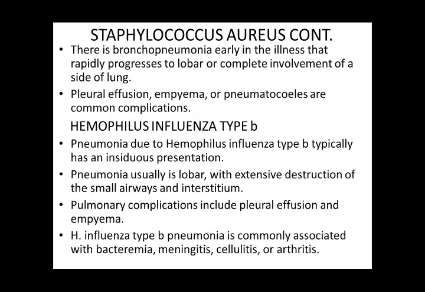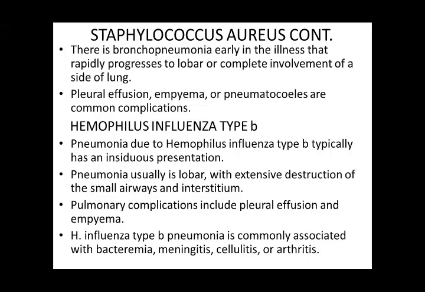And there is bronchopneumonia early in the illness that rapidly progresses to lobar or complete involvement of the side of the lung. So initially there is bronchopneumonia, then the infection spreads and rapidly progresses to lobar or complete involvement of the side of the lung.